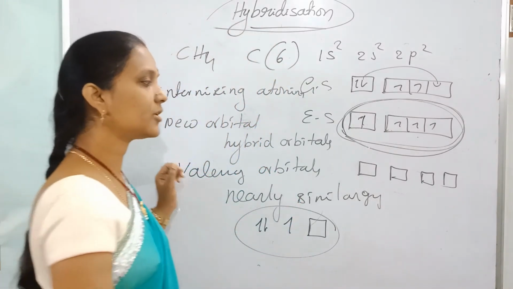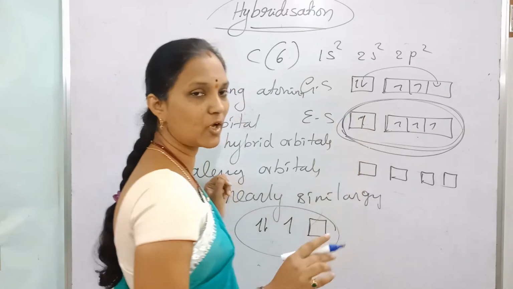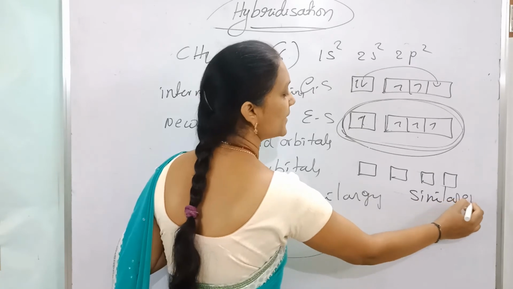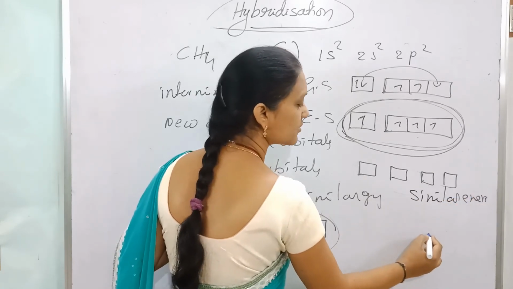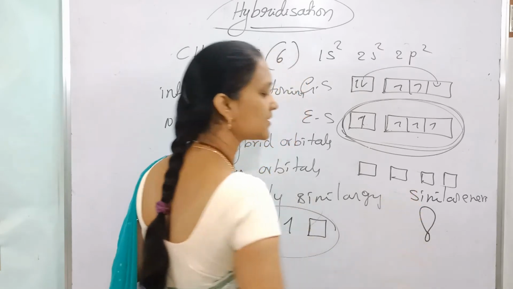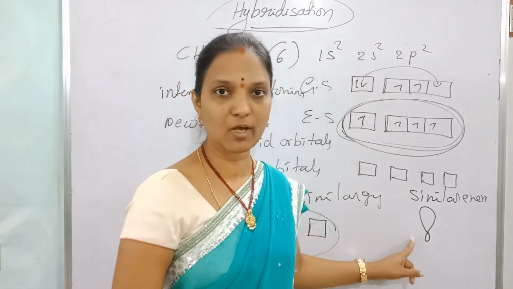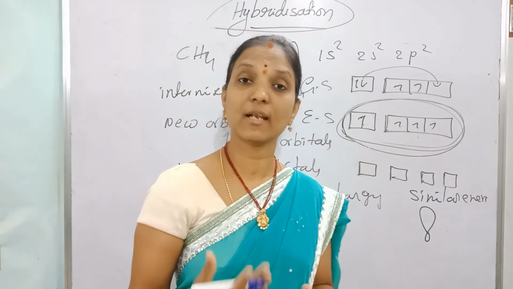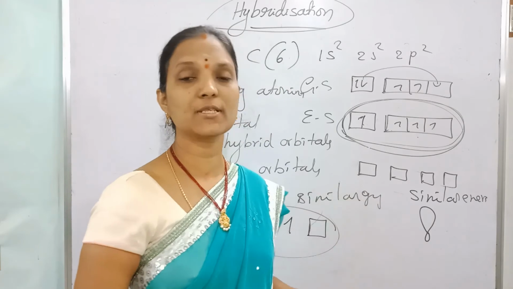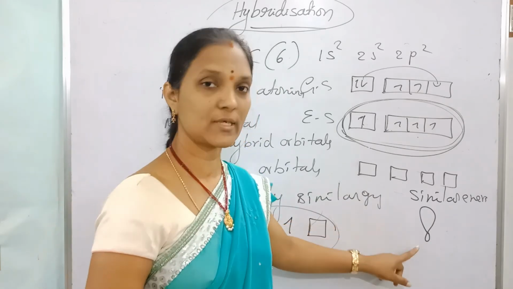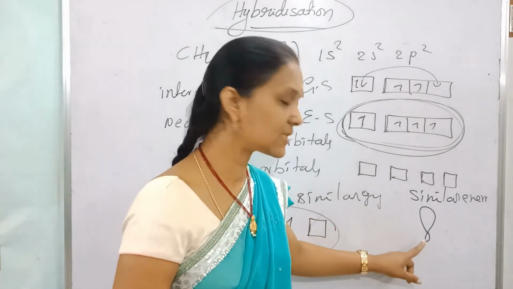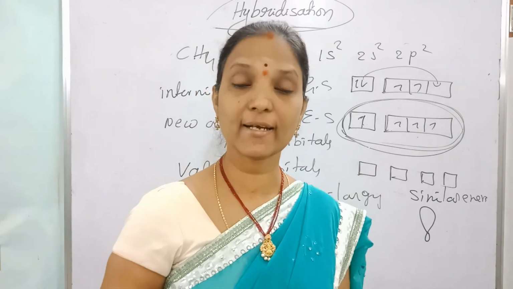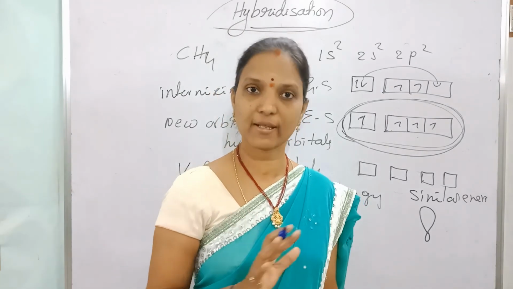After hybridization, they produce new orbitals, which are called hybrid orbitals. Hybrid orbitals contain exactly similar energy and similar shape. The shape of a hybrid orbital is one big lobe and one small lobe. The s orbital is spherical, the p orbital is dumbbell, the d orbital is double dumbbell. Like that, for the hybrid orbital the shape is one big lobe, one small lobe. All hybrid orbitals are like this. So hybrid orbitals contain exactly similar energy and similar shape.